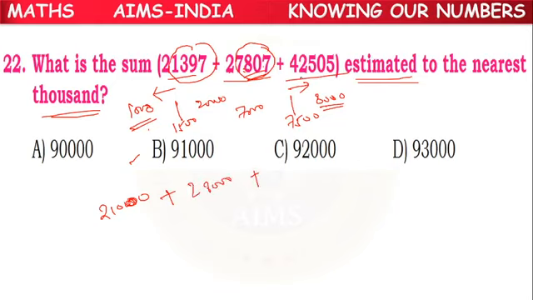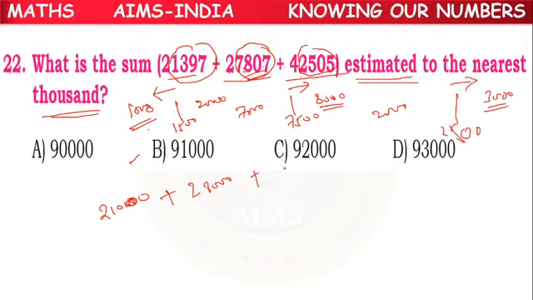So here 42,505 up to the 1000 place. 2,505 is between 2,000 and 3,000. What is the between number? 2,500. 2,505 is to the right of 2,500.